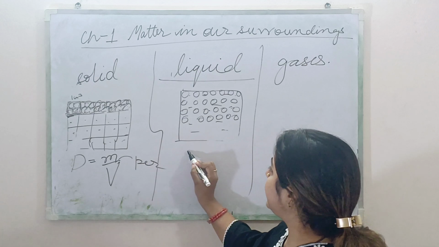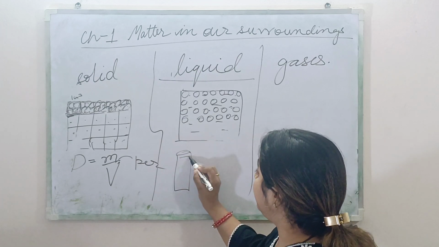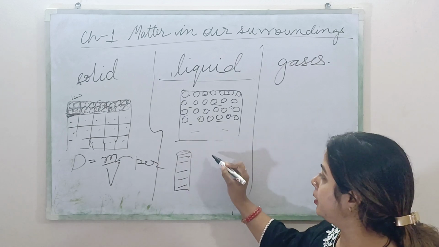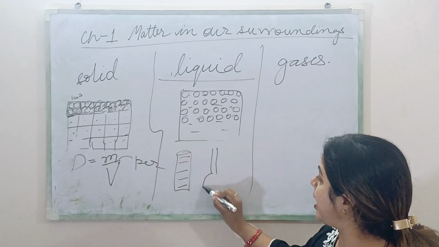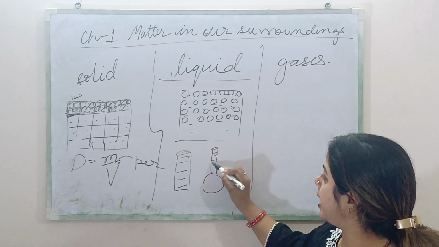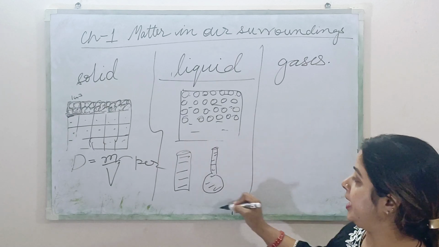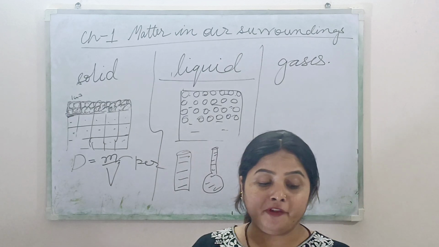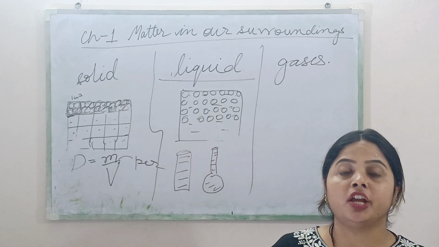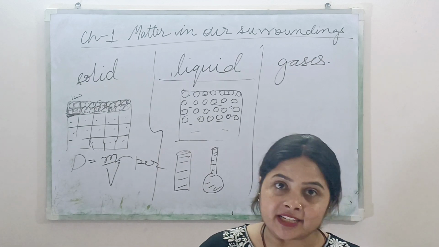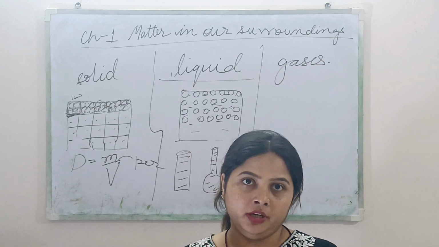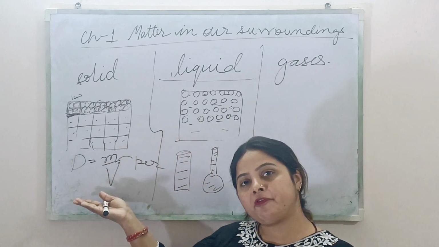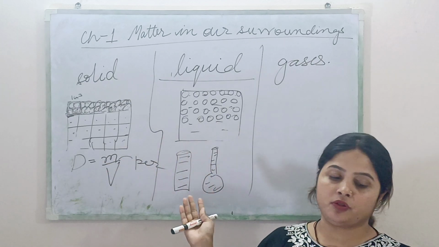Liquids have fixed volume but they do not have fixed shape. Because suppose you have taken a jar and you are keeping the liquid in the jar, it will take the shape of the jar. If you are taking this round bottom flask and you are filling the liquid here, it will take the shape of the round bottom flask. So liquids do not have a fixed shape. They take the shape of the container in which they are placed, but they have a fixed volume. Their volume does not change. Solids also have a fixed volume. Liquids also have a fixed volume.